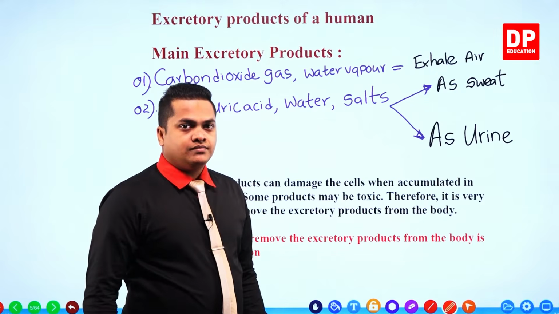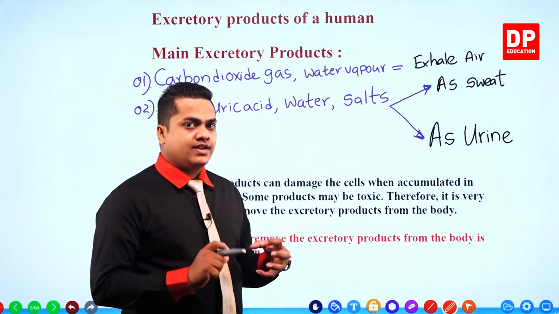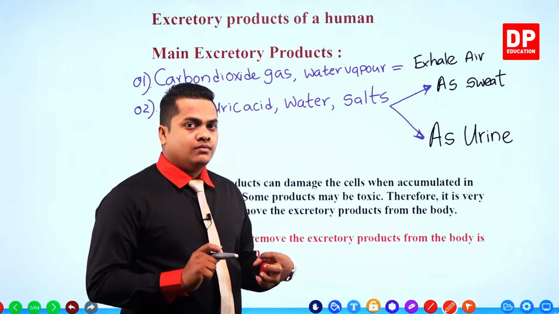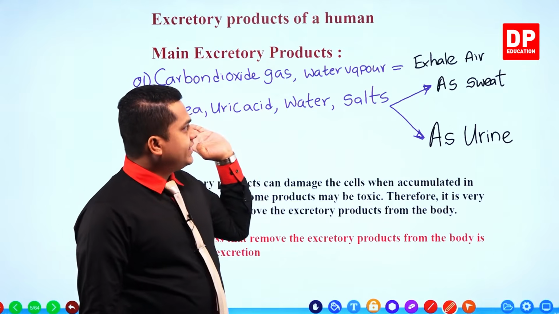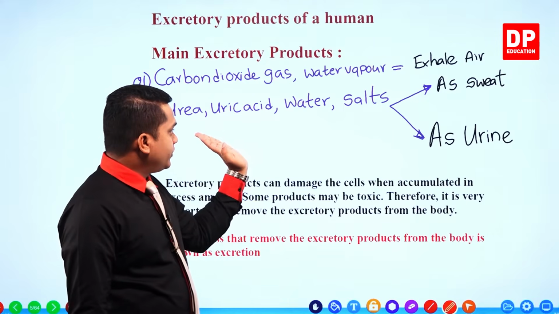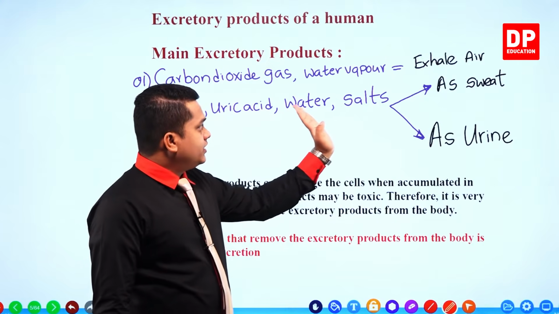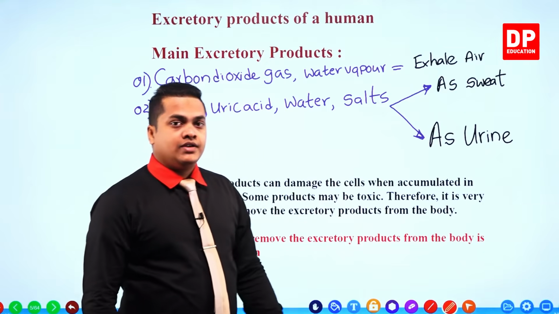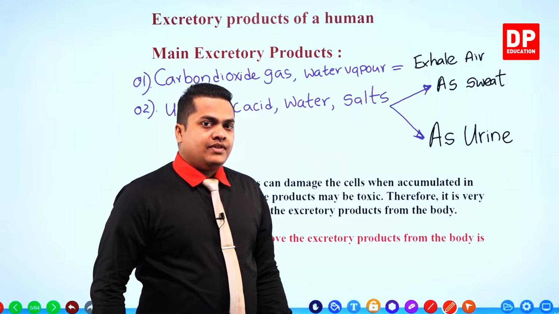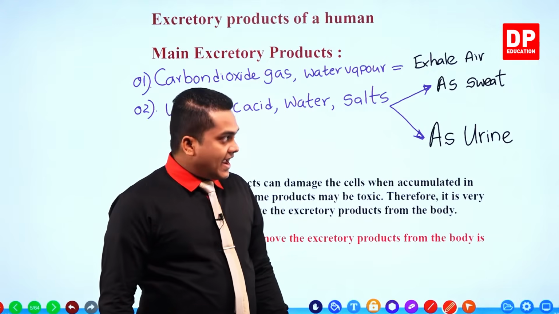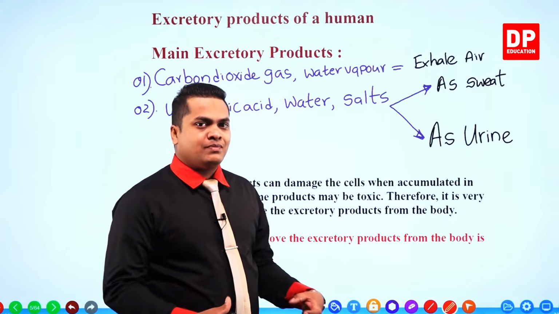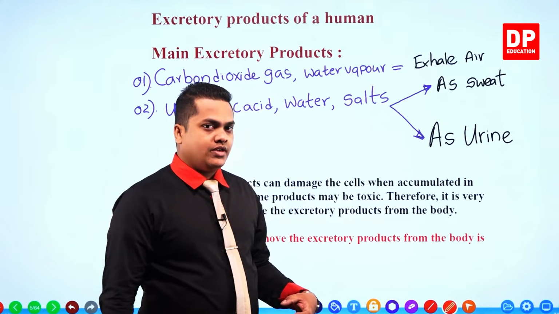So my dear children, these are the main excretory products created within our body: carbon dioxide gas, water vapor, urea, uric acid, water, salts, right? So these are the main excretory substances created within our body, and the form in which these things are getting expelled from the body.